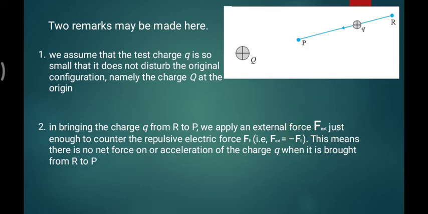How much force must you apply? Just enough to counter the repulsion, because any two like charges at a far distance have a repulsive force. If the external force does not overcome the repulsion force, then the test charge q will not shift towards P. This is the basic understanding.